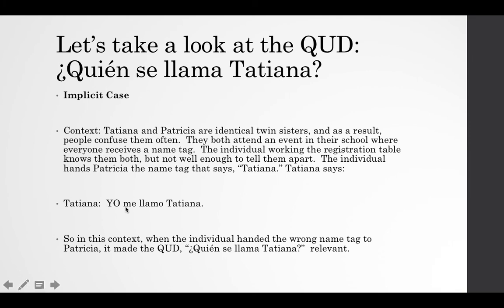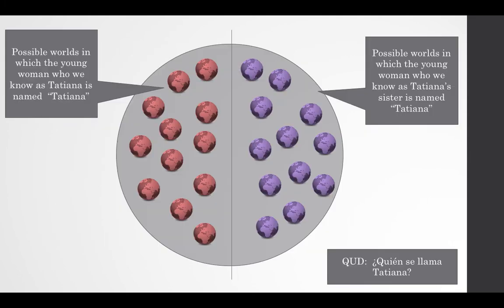So notice what's going on here is Tatiana is including the subject pronoun to be able to put focus intonation on that subject pronoun, because she can't say "me llamó Tatiana." She can't stress a verb ending. So to illustrate this, when the individual handed the wrong name tag to Patricia, she automatically created this division in the context set.